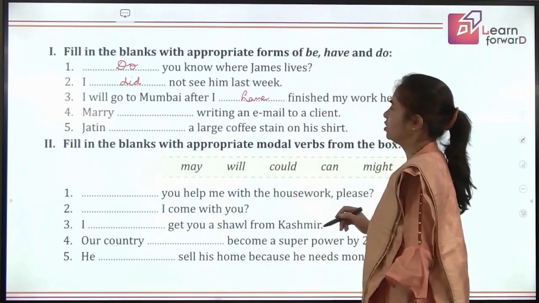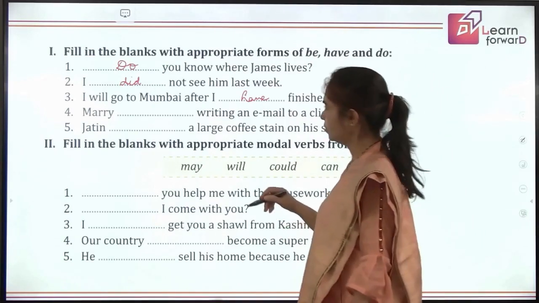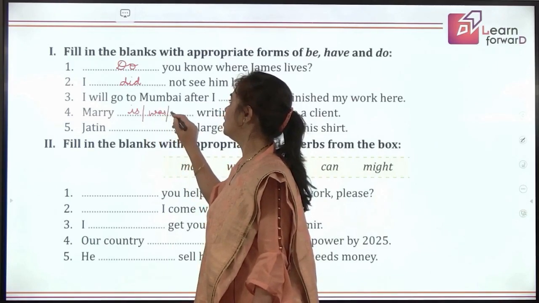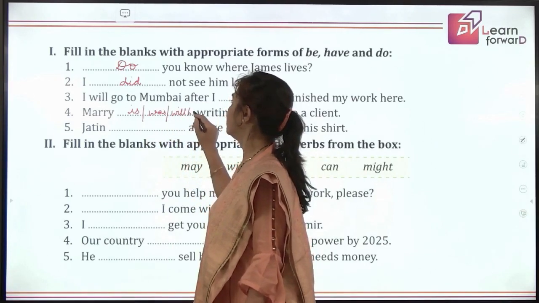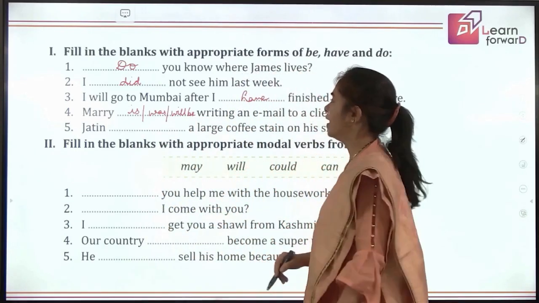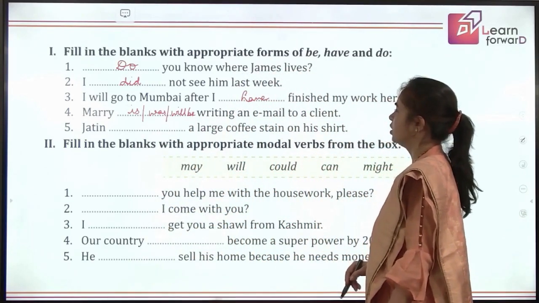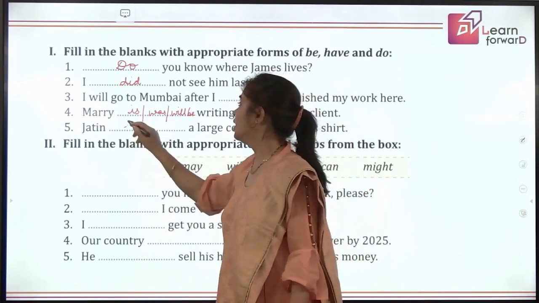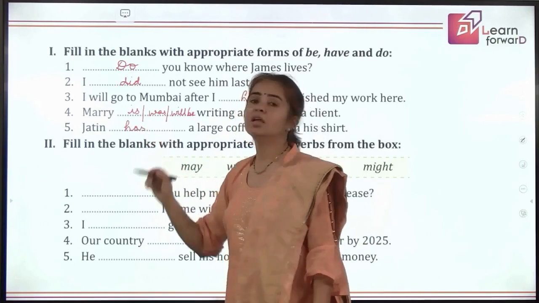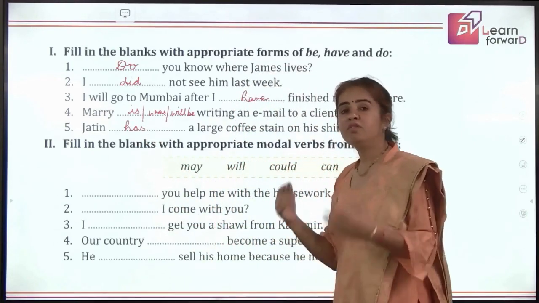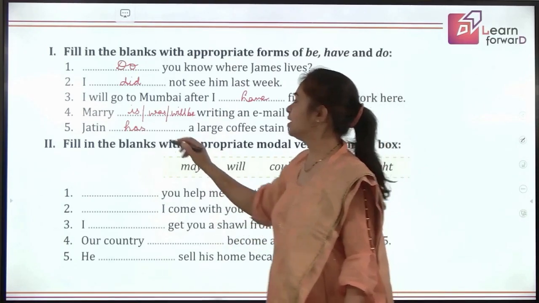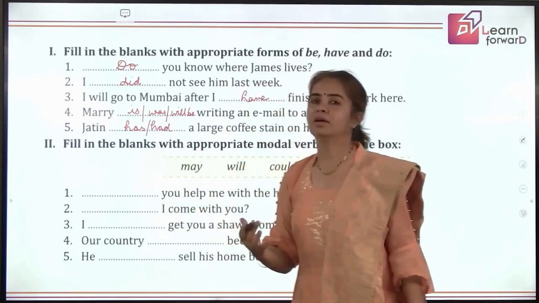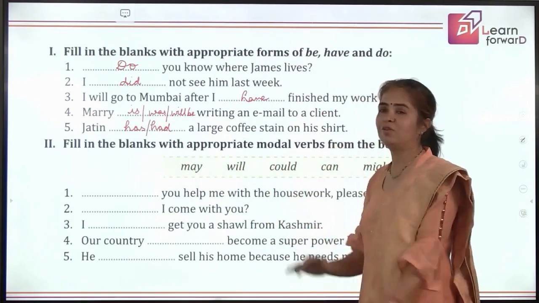Next, Mary dash writing an email to a client. You can say is, you can also say was. You can also say will be if you think she will be writing in near future. Okay. Next, Jatin dash a large coffee stain on his shirt. Yes, it has. Jatin has this stain on his shirt. Or if it has got removed now, you can say that he had a large coffee stain on his shirt. Both are correct. Don't say will have. Don't just take it to future action, please.